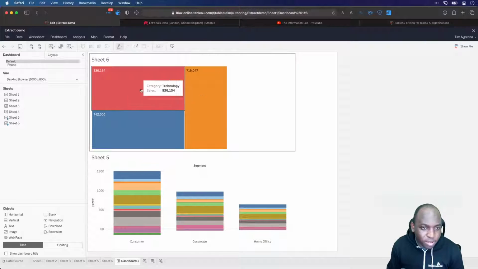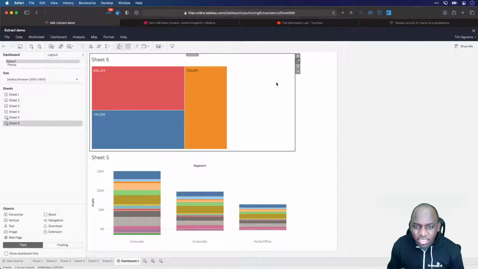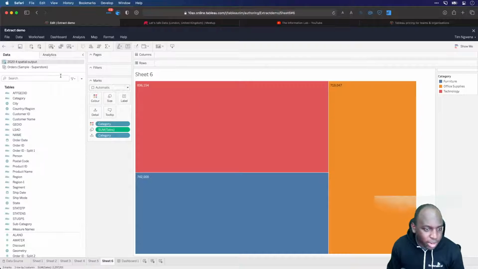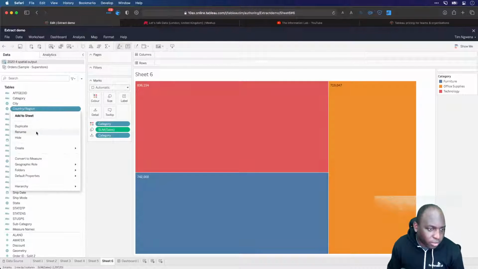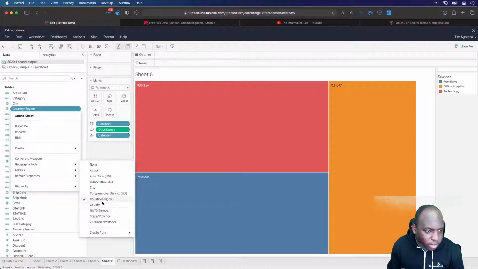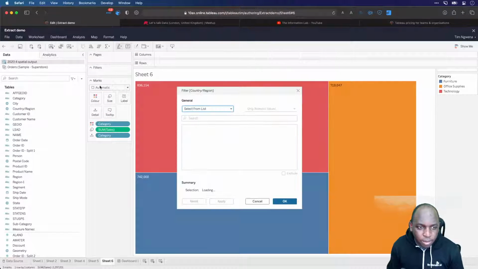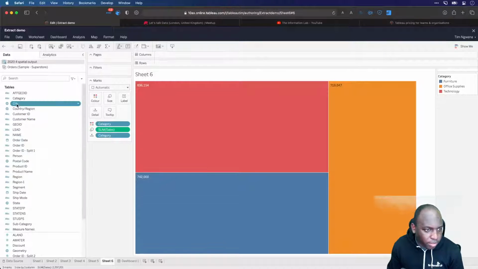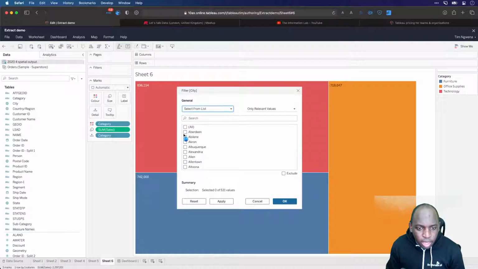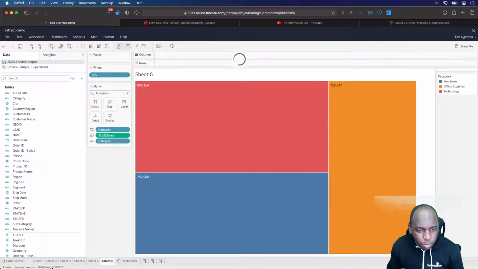The key thing here is obviously if I go back to this sheet and let's say I add a filter here. I don't have anything in the filters pane, so what shall I filter with? I don't want to do category. Let's choose country region. So let's just add this here. I'm going to put it in the filters pane. I'm not going to bring it into the view just yet. Of course, there's only one country. I actually meant city. Let's click all. Click OK. Then I'll go back to my dashboard.